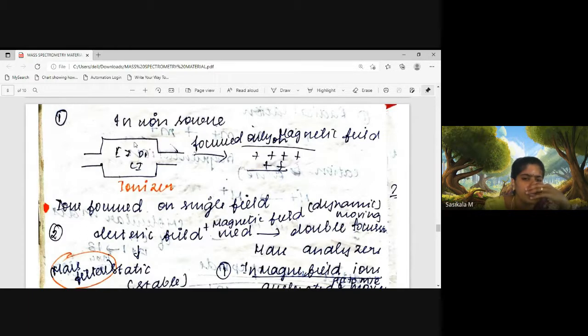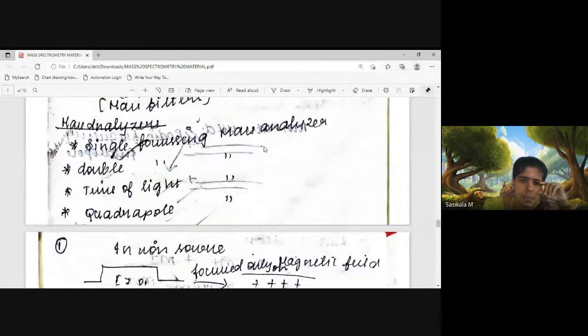Through the ionization and fragmentation process, the ions formed will be focused onto the magnetic field only, in order to arrange or accelerate the ions according to mass to charge ratio, where heavy molecules will be moving slowly and lighter molecules will be moving fast. So according to its molecular weight, it will be arranged in the field. So a magnetic field will be provided in the single focusing mass analyzer.